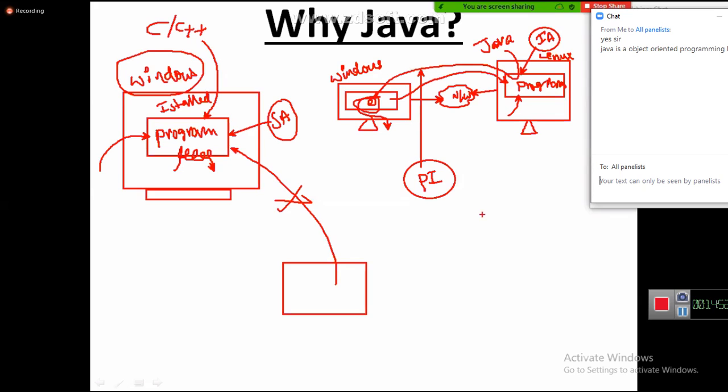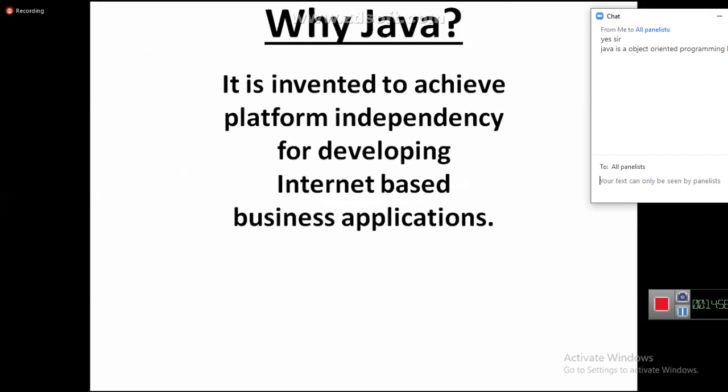Okay. C doesn't require platform independency because their target is what? Standalone applications development. So finally, why Java? Java is invented to achieve platform independence for developing internet-based business applications. Internet-based. The main target of Java is internet applications development. To develop internet applications, we need what? Platform independency.